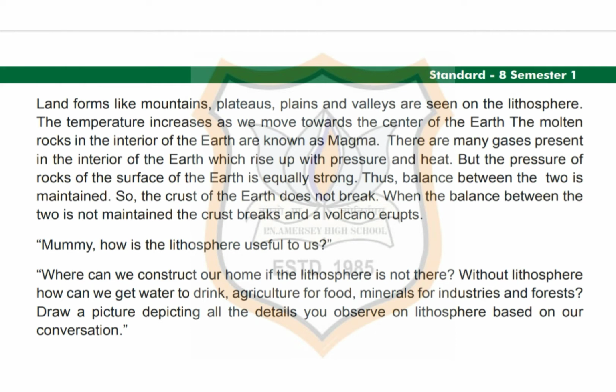The temperature increases as we move towards the center of the earth. The molten rocks in the interior of the earth are known as magma. There are many gases present in the interior of the earth which rise up with pressure and heat, but the pressure of rocks on the surface of the earth is equally strong. Thus, balance between the two is maintained. So the crust of the earth does not break. When the balance between the two is not maintained, the crust breaks and a volcano erupts.